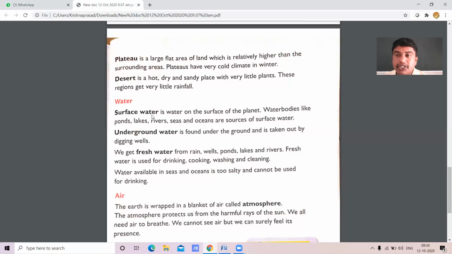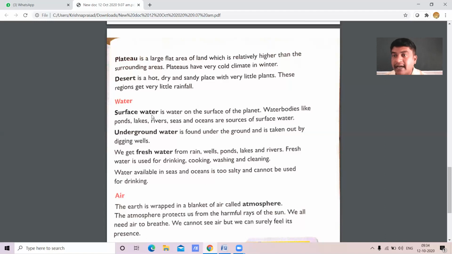In your panchayat, who is supplying water, my dear students? As you all know, Grama Panchayat is supplying you water. Now, we get fresh water. How do we get fresh water? Will you drink dirty water? No, not at all.